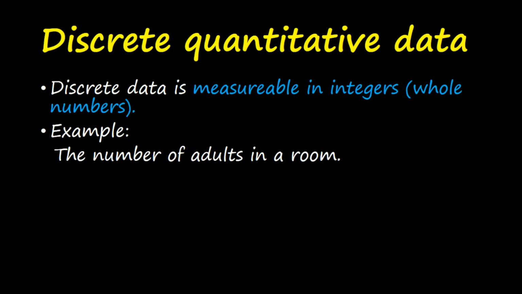Data can also be classified as discrete quantitative data or continuous quantitative data. Let us look at discrete quantitative data. Discrete data is measurable in integers, that is, in whole numbers. An example is the number of adults in a room. It could be 10, or 15, or 20, or 30, and so on. Discrete data is measurable in whole numbers.